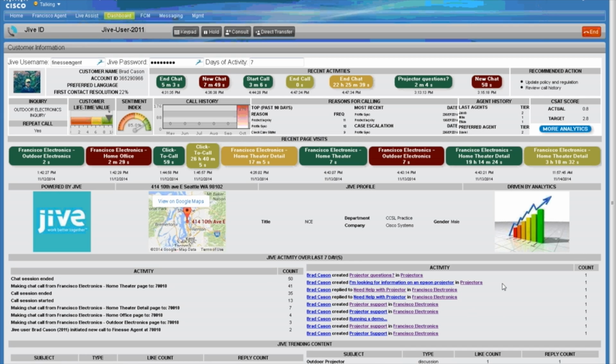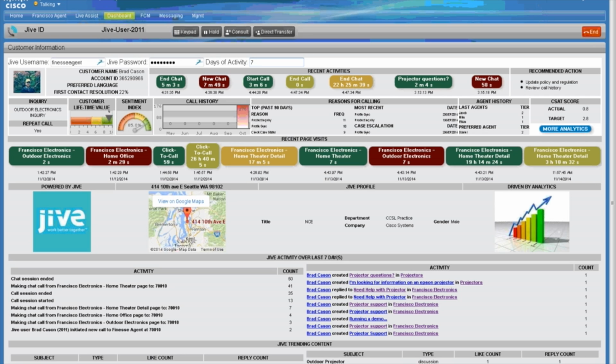This is showing me the last 7 days only because that's the number of days I requested here. I could request any number of days. But going on down the page, I also get trending content and trending places. This is just places that Brad was active in that trended with other social media participants.